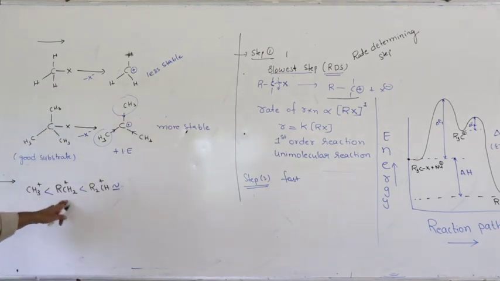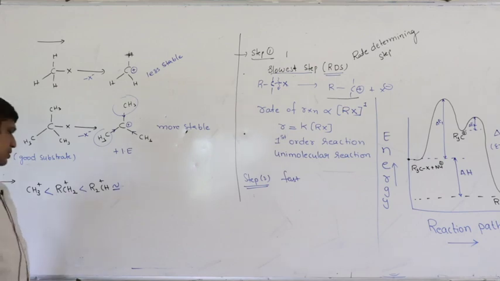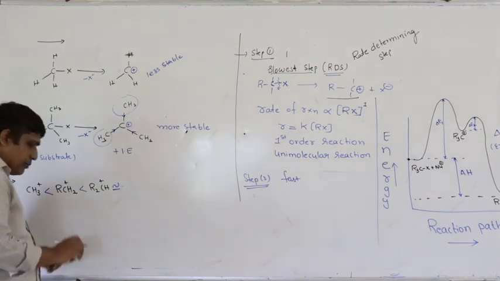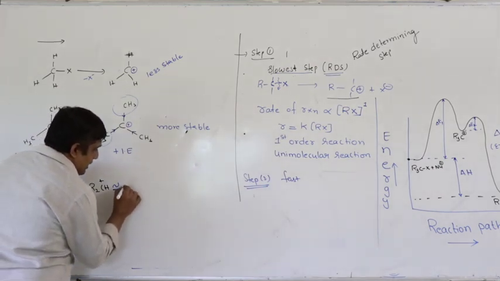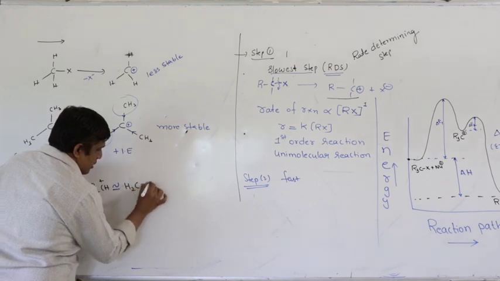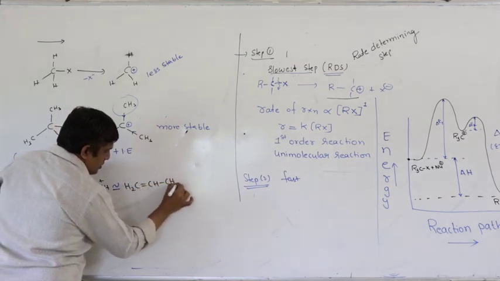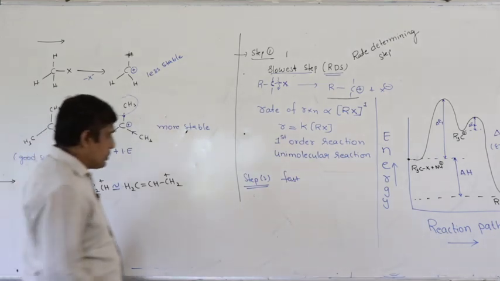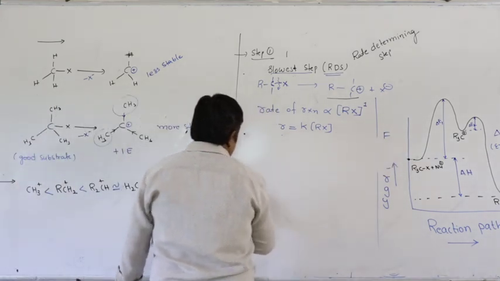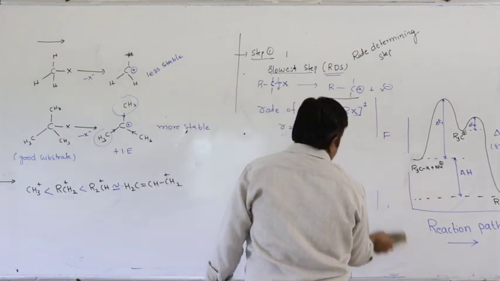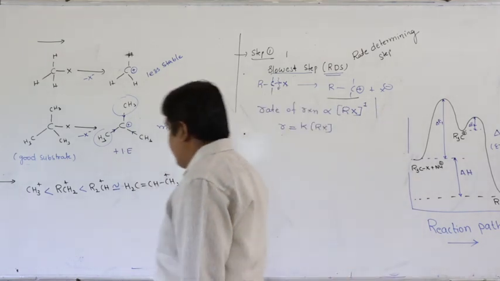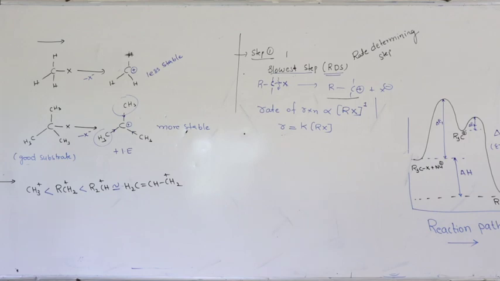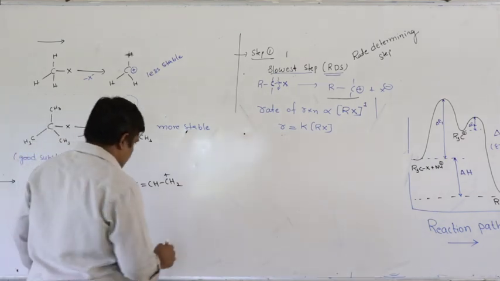So this is methyl carbocation, primary, secondary. Secondary is approximately equal to allyl halide. We will study this as we proceed. Allyl halide is more stable, so they are more reactive.